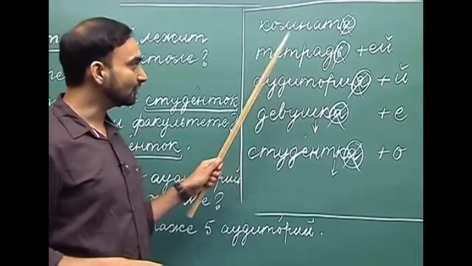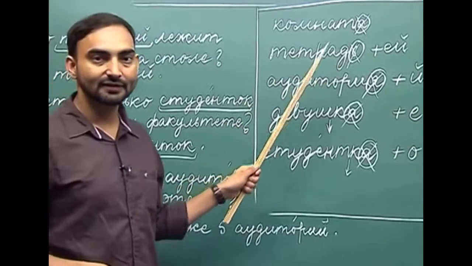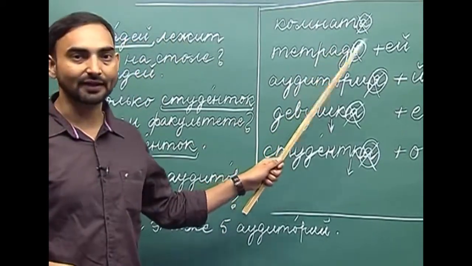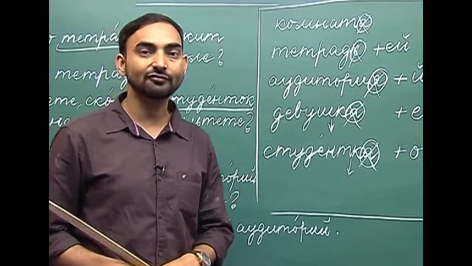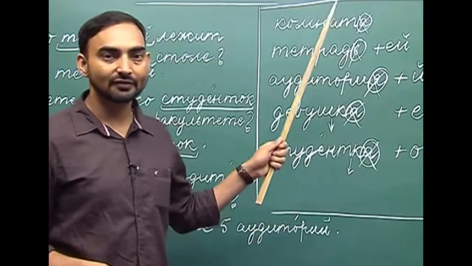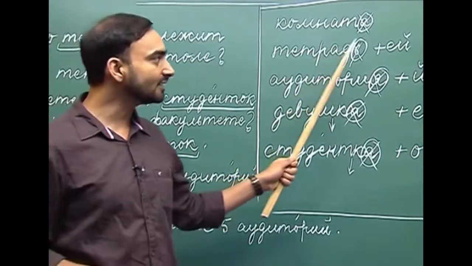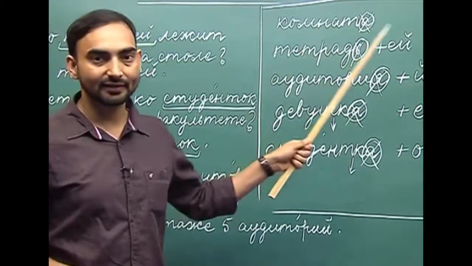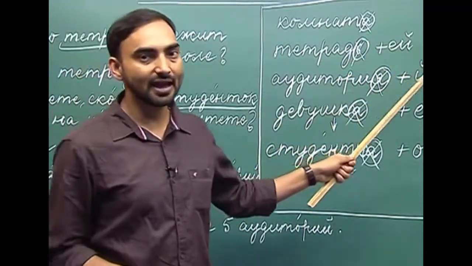The next noun is тетрадь. Тетрадь is notebook. So, it ends with a soft sign. Whenever you have a feminine noun with a soft sign ending, what do we do? We just drop the soft sign and add ей. So, what do we get? Тетради, тетрадь and ей, тетрадей.